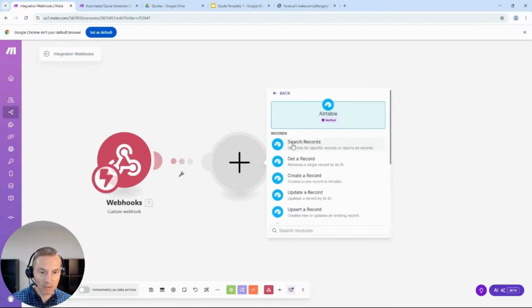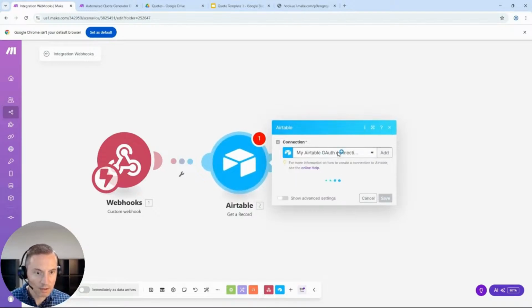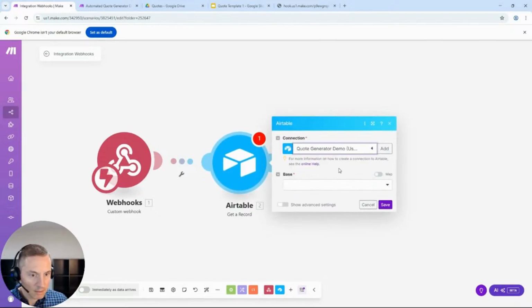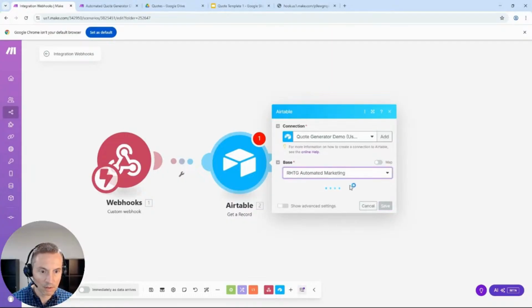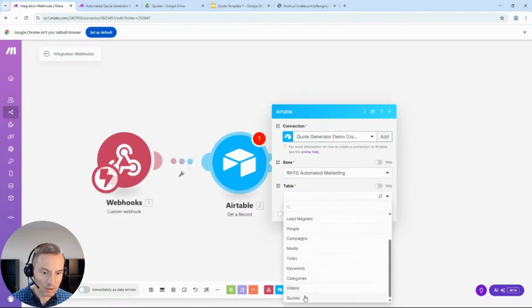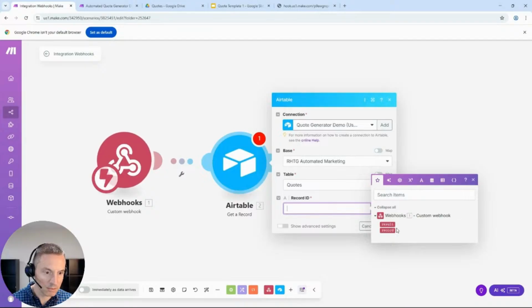Now, if we add the next module, which is going to be Airtable, we're going to get a record. We're going to use our demo account. This is our quote table, and we're going to use this record right here.